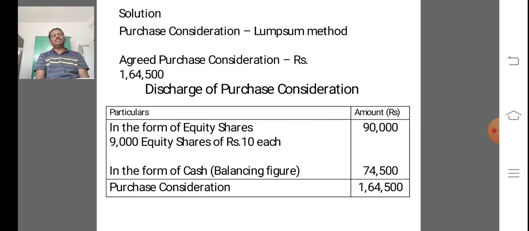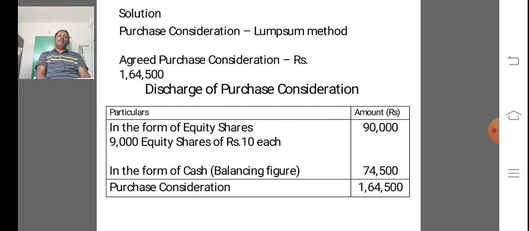The purchase consideration may be discharged by the purchasing company in any of the following ways: completely in cash, completely in shares, completely in debentures, partly cash and partly shares, partly cash and partly debentures, and a combination of cash, shares and debentures.